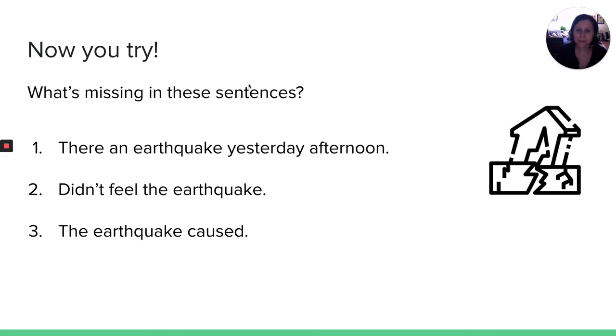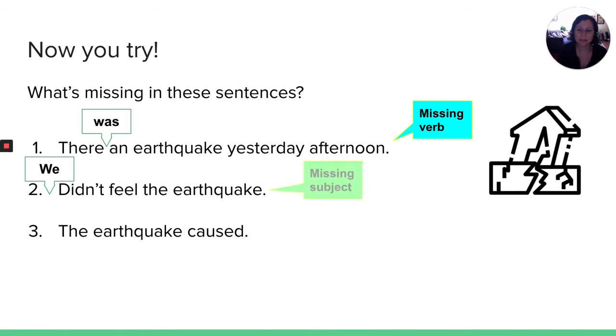Now you try. What's missing in these sentences? You might want to pause the video here and try to fix them yourself, and we'll go over it together. Number 1. There an earthquake yesterday afternoon. What's missing here? It's missing a verb. There was an earthquake yesterday afternoon. Number 2. Didn't feel the earthquake. We didn't feel the earthquake. I don't know who felt it. Here we were missing the subject.